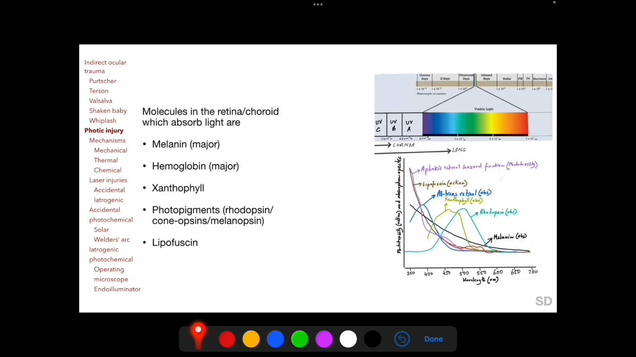Molecules in the retina and choroid which absorb light include melanin and hemoglobin, which absorb the major proportion of light entering the eye and falling on the retina, xanthophylls, namely lutein and zeaxanthin in the macula, photopigments in the photoreceptors, and lipofuscin in the retinal pigment epithelium. This diagram shows the absorption efficiency at various wavelengths of melanin, hemoglobin, xanthophyll and rhodopsin, as well as the phototoxic efficiency of lipofuscin at various wavelengths, which we will be discussing later in this session.